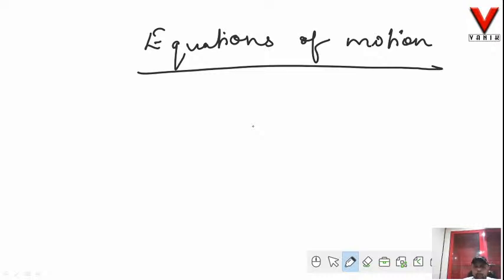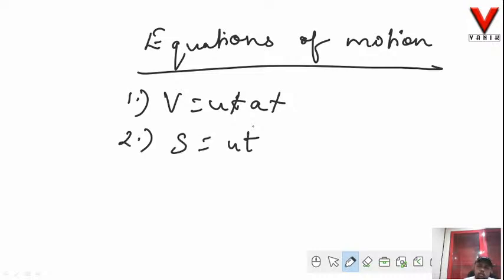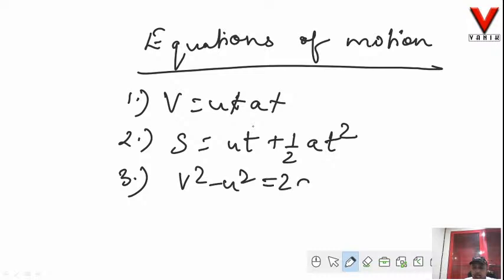I'll write down the formulas and then I'll tell you the notations of those symbols. So the first equation of motion we have v = u + at. Second, we have s = ut + half at square. Third, we have v square minus u square = 2as.